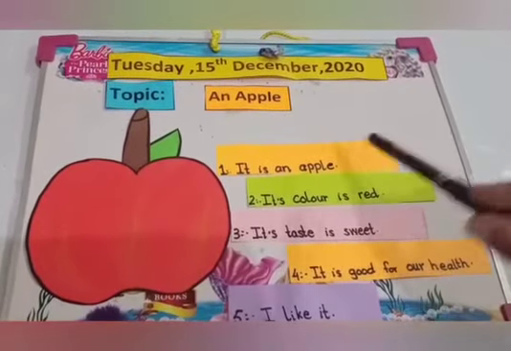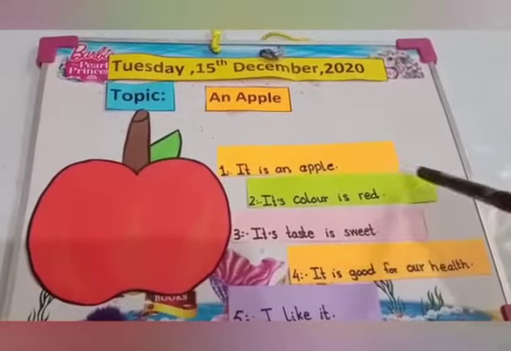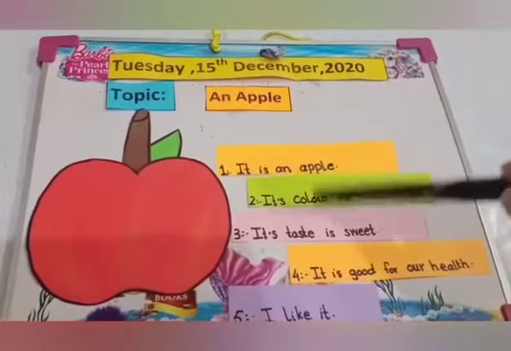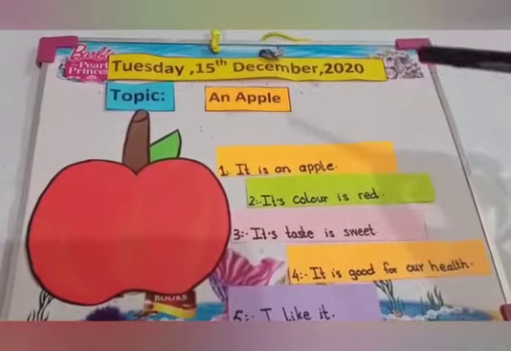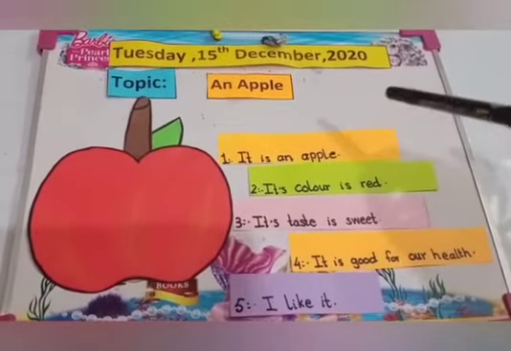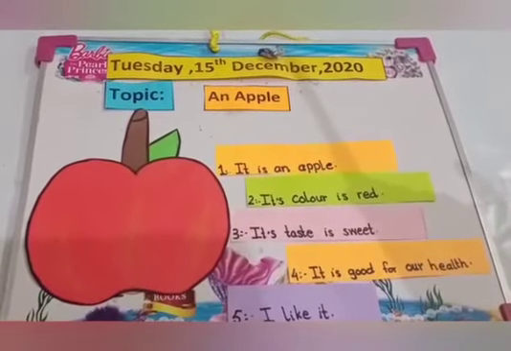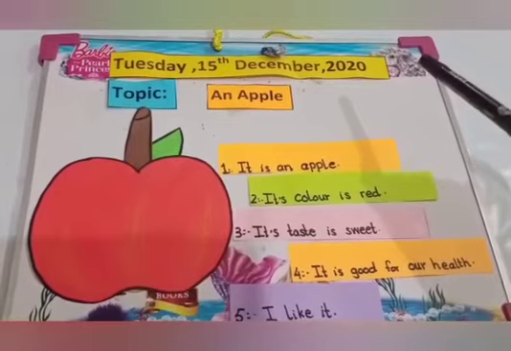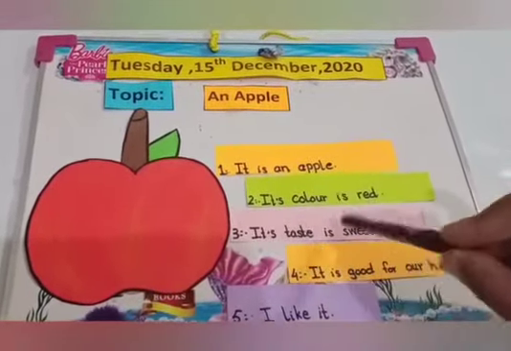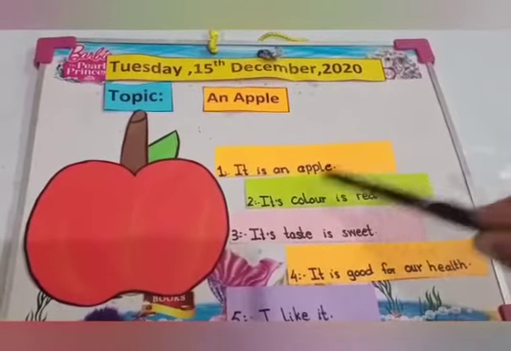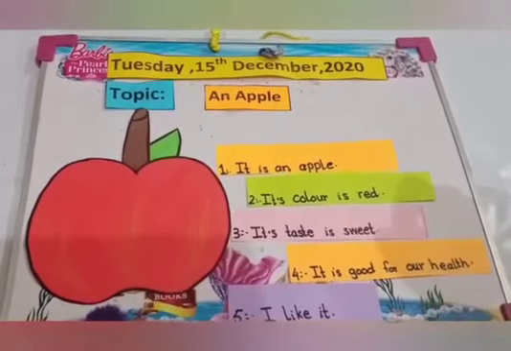Okay, so here firstly we write its name. It is an apple. Its color is red. Its taste is sweet. It is good for our health. These are its qualities. I like it. Okay, firstly you all learn it. Always remember, firstly we write the name of the thing about which we write. It is an apple. Then we write its qualities. Its color is red. Its taste is sweet. It is good for health. I like it.